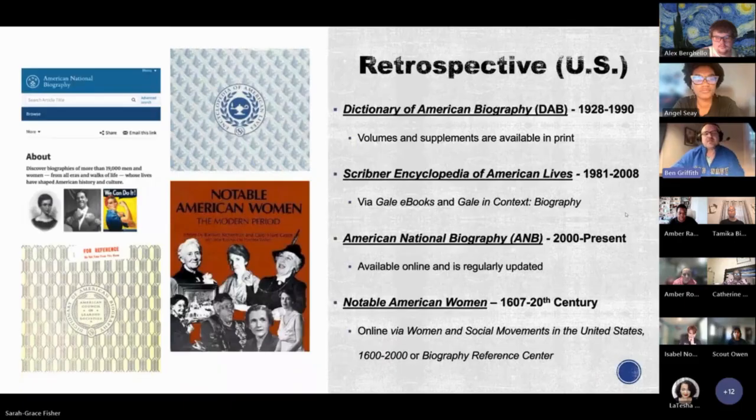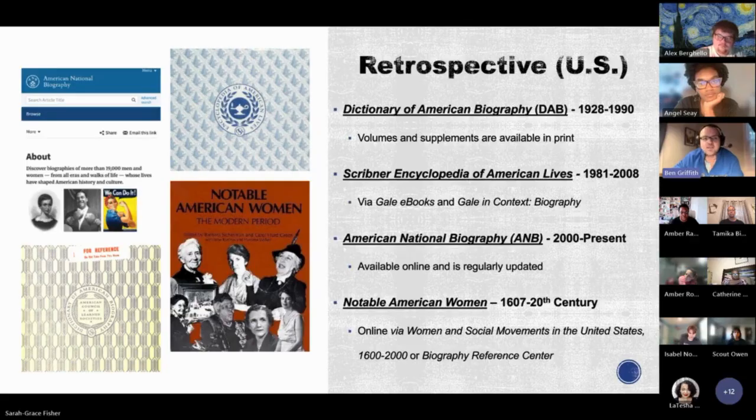But for retrospective, one of the foundational retrospective sources for American figures is the Dictionary of American Biography, or DAB. First published in the late 1920s, its extensive volume set includes over 19,000 entries on prominent deceased Americans. Each entry is written by scholars and includes not only life narratives, but bibliographic references. One pitfall of the DAB is dated coverage ending in the 1980s and a general lack of diversity and representation of historical U.S. figures. So, make sure to cross-reference with more inclusive sources, such as the Scribner Encyclopedia of American